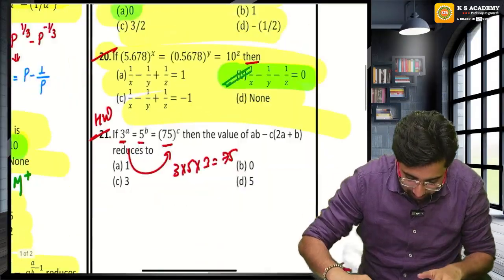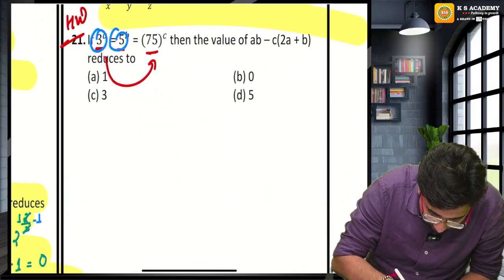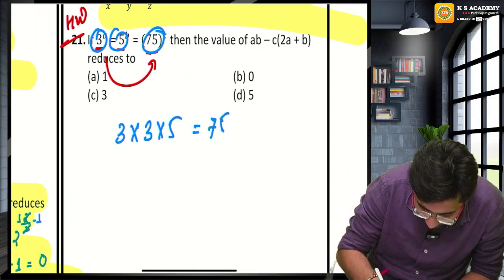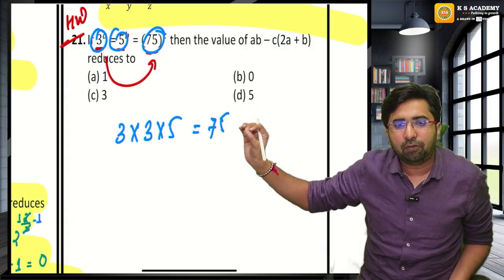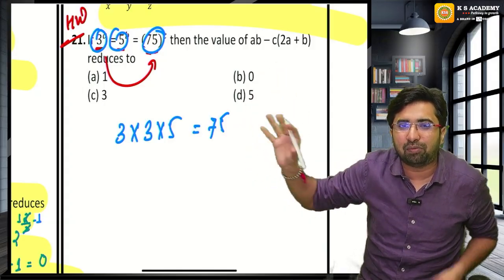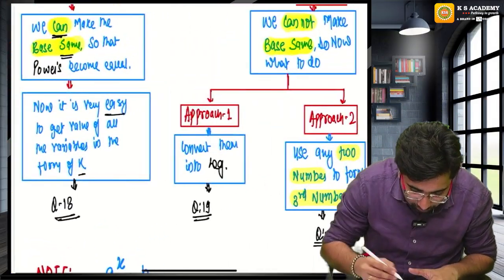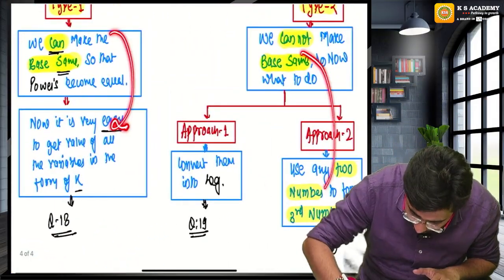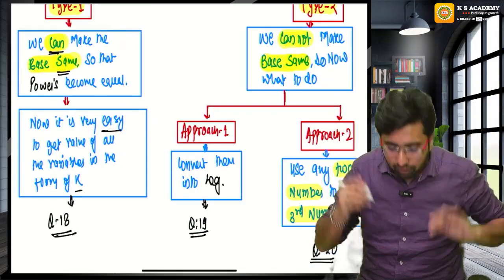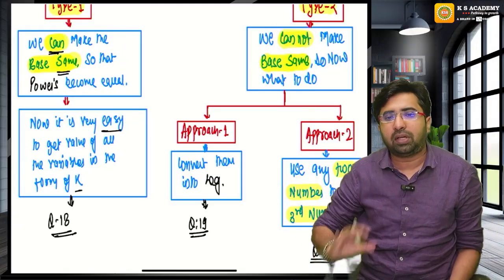Yes, sir. I have left one question for you. You cannot make the base the same. 3 into 5 will give you 75. Get the values of 3, 5 and 75 in the form of k raised to the power 1 upon a, 1 upon b, 1 upon c. Done. Easy question. Now you must be thinking when to use which approach. If you can make the base the same, it is an easy question. If you cannot make the base the same, use any two numbers to make the third number.